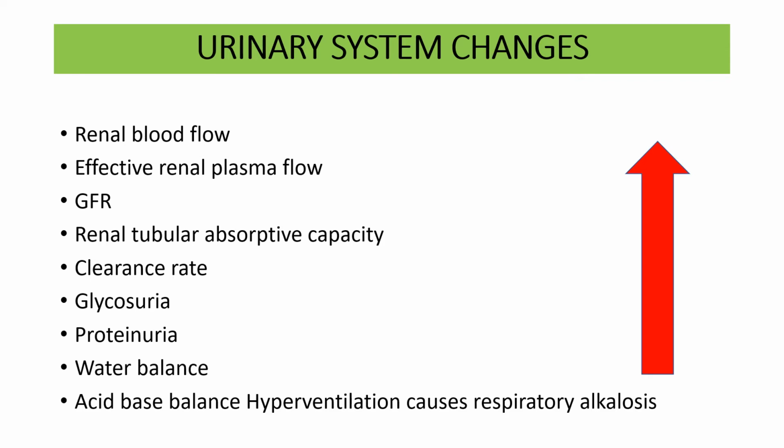Urinary system changes. There is increased renal blood flow, increased effective renal plasma flow, increased GFR, increased tubular absorptive capacity, increased clearance, increased glycosuria, increased proteinuria, increased water balance, and increased acid-base balance. Hyperventilation is also present, which may lead to respiratory alkalosis.